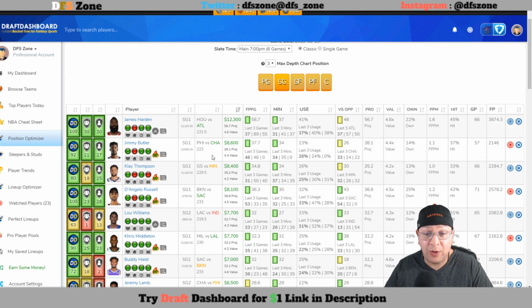On DK, 7,100, you only need 35. That is almost 3 fantasy points below his average of almost 38. And he's been trending upward, as you can see, with 46 plus in 2 out of 2 straight games. The minutes are there, 34 plus. The usage is up, and it's going to be up again today. Favorable matchup against Charlotte. 37% of the time he's hit value at $8,600.